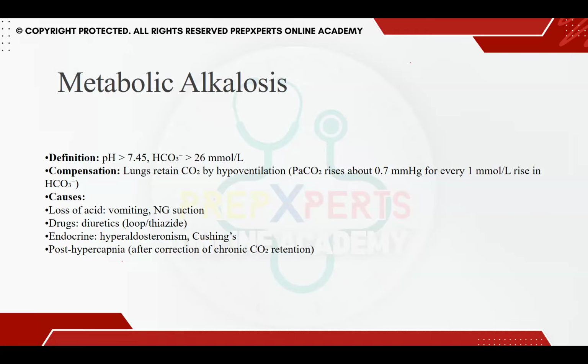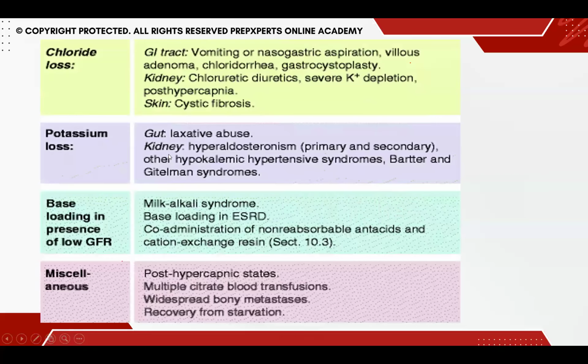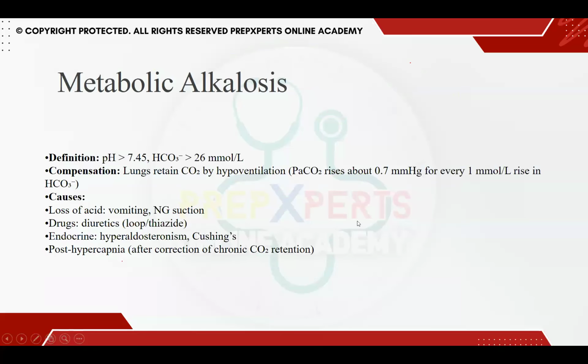So in alkalosis, understand that there is increased base inside the body. So bicarb is increasing, and if we remember pH is equal to bicarb divided by CO2, when bicarb increases, it will directly increase the pH. So in compensation, the lungs will start hypoventilating and retaining the CO2.